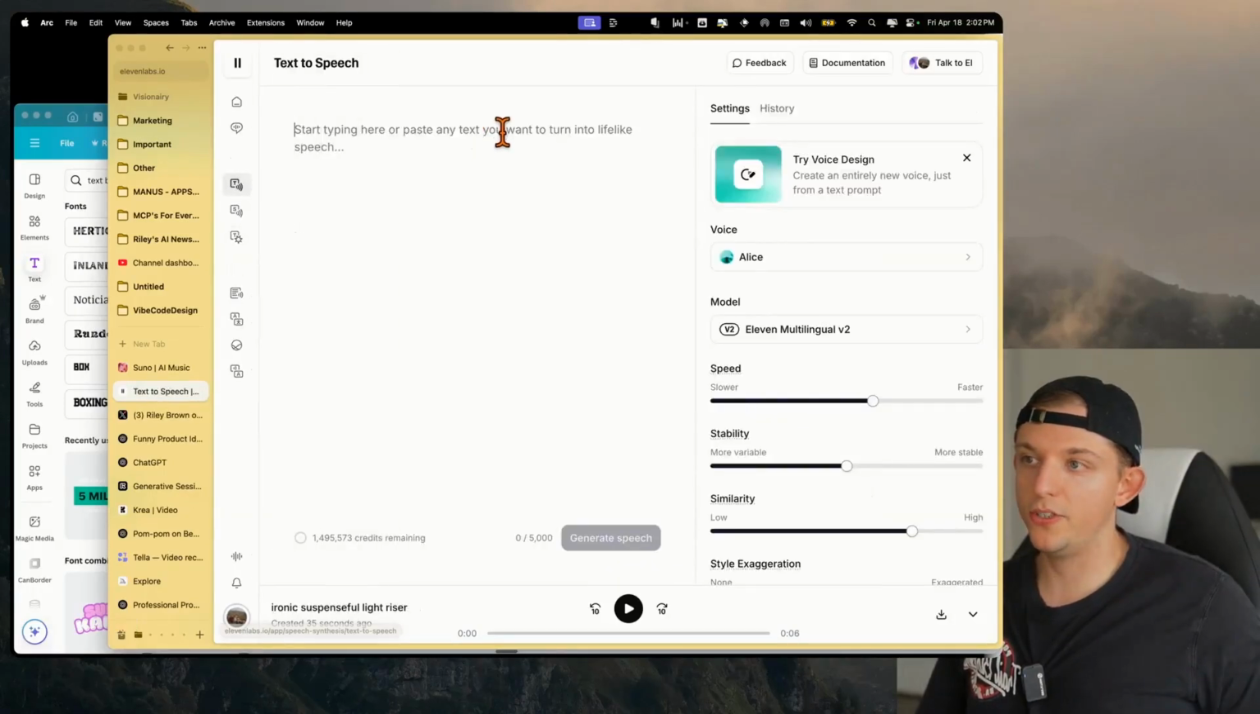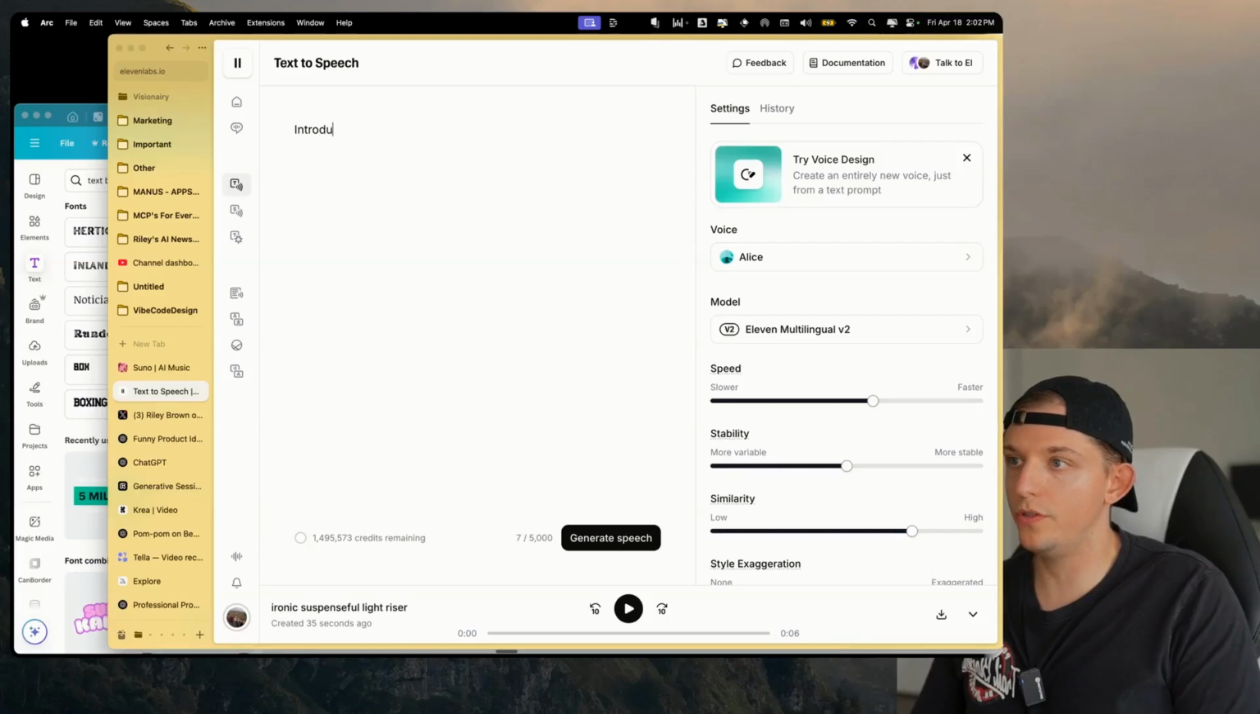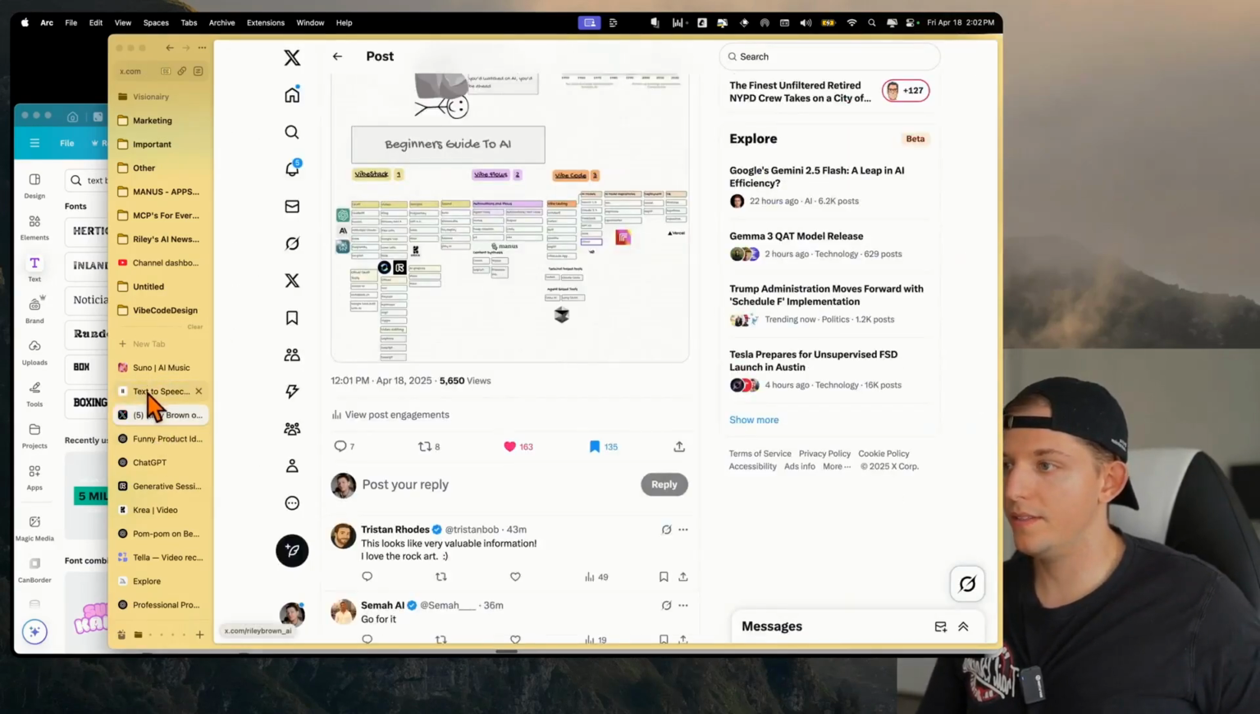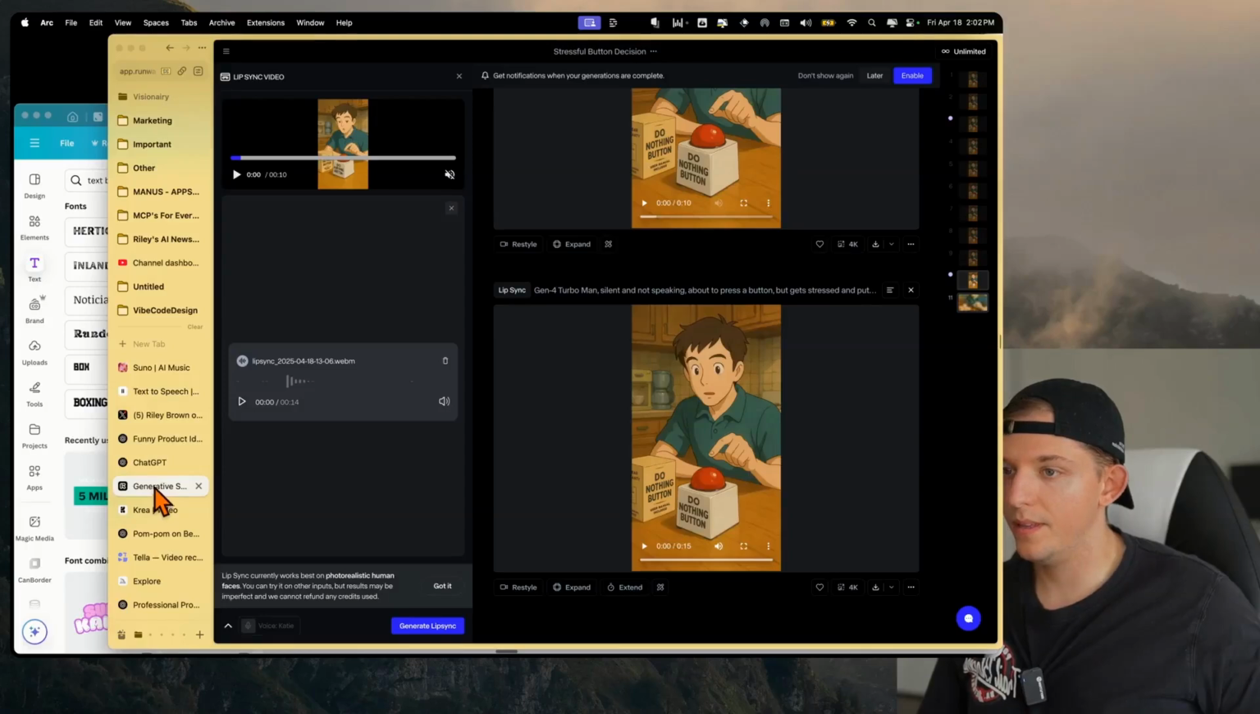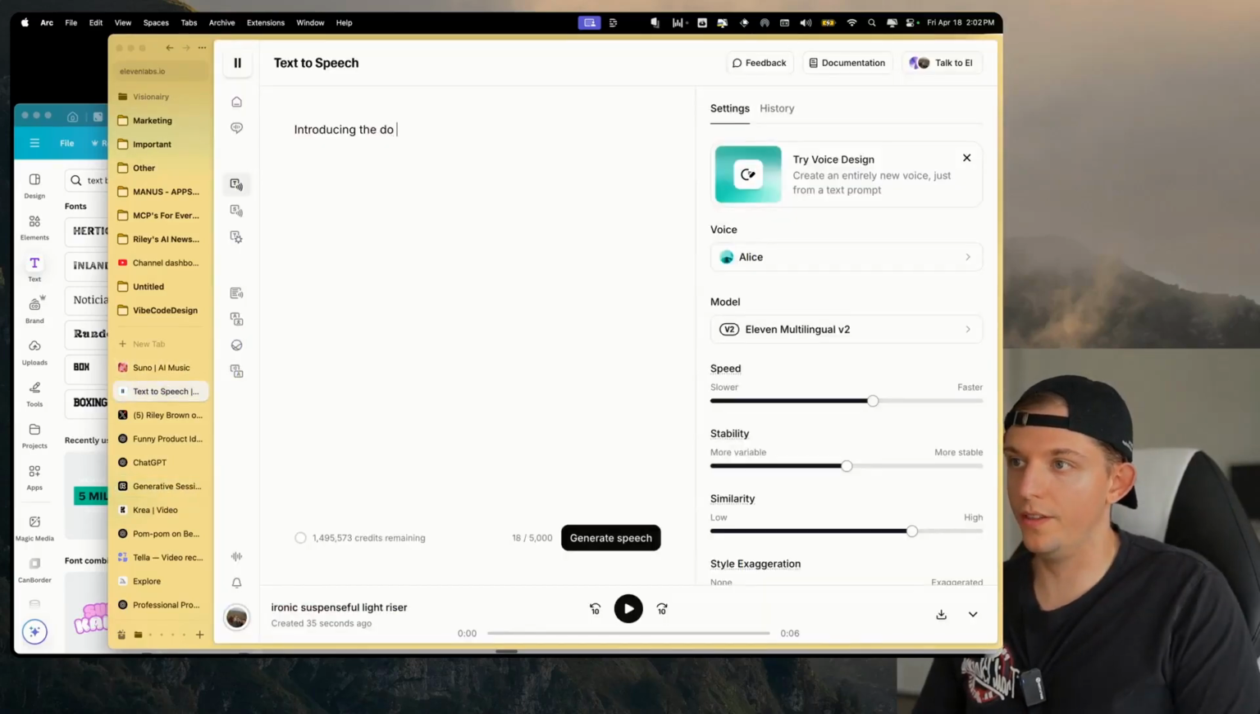On text-to-speech, let's just type in introducing the, wait, what did we call this item? The do nothing button. Introducing the do nothing button. It does nothing.